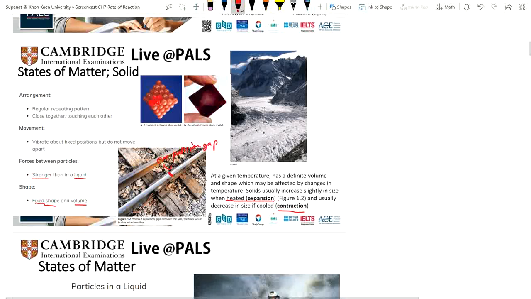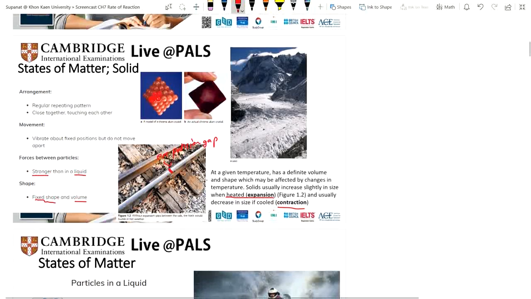For example, in summer or in winter. In summer, the train track will slightly increase in size because of receiving heat, leading the material or the track to expand. And when it turns into autumn or winter, the temperature is cooler, it's cooling down, and the size of the material decreases. So it causes contraction.